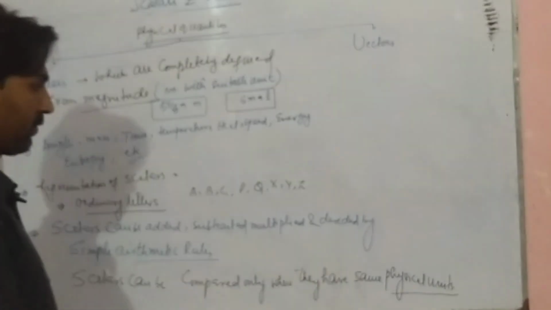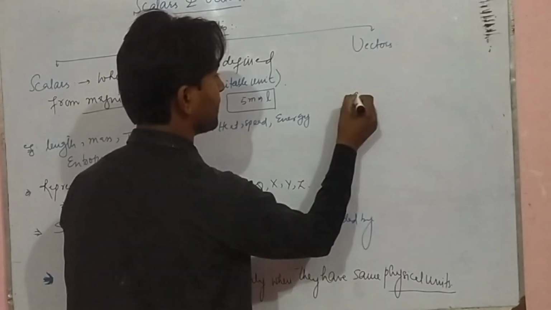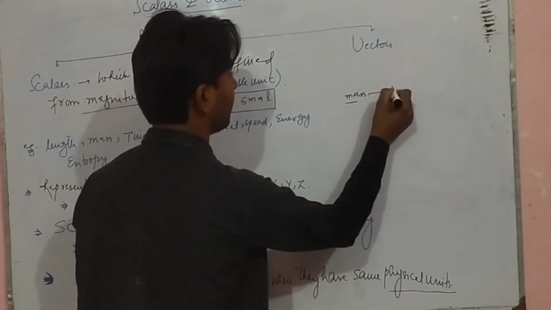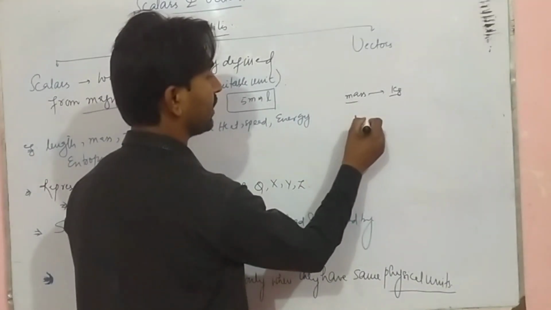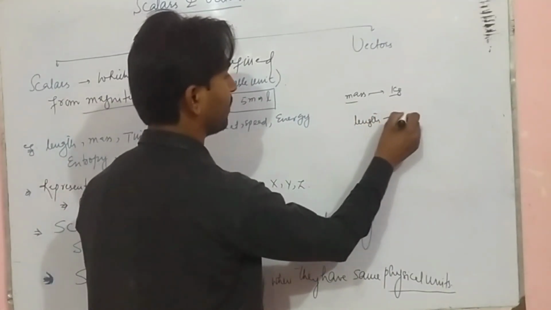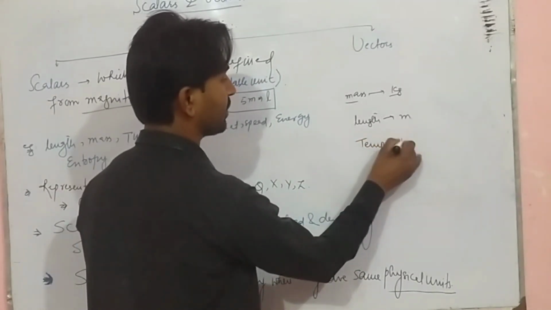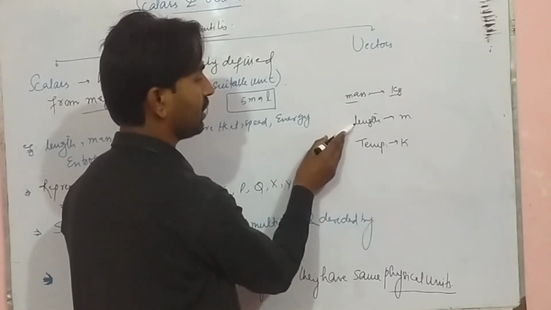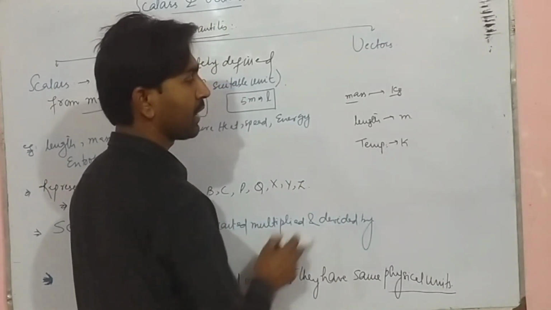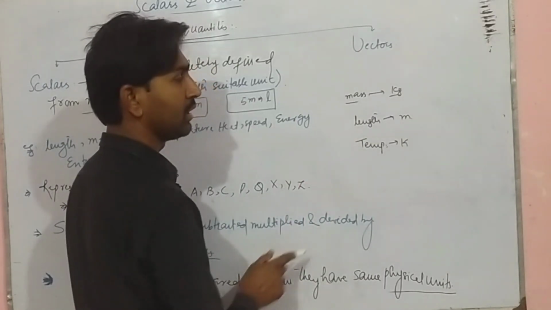What is the meaning of this? Mass is a scalar and its unit is kilogram. Length has a unit of meter. Temperature has a unit of Kelvin. So mass cannot be compared with length, and length cannot be compared with temperature.